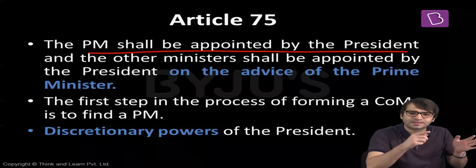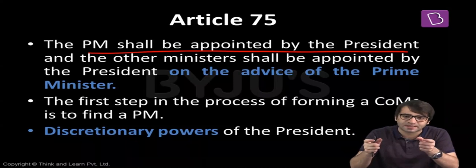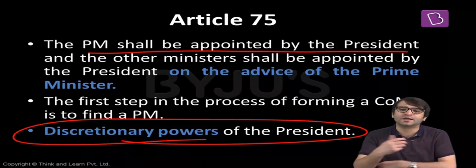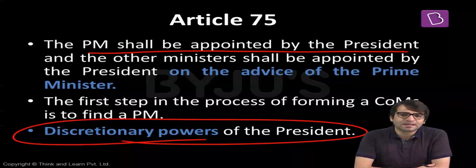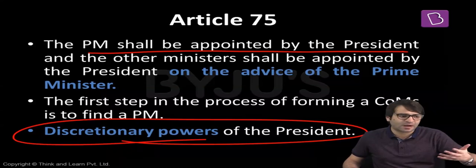Because once the Prime Minister is appointed, then on the advice of the Prime Minister, other members of the Council of Ministers can be appointed by the President. That means the first step is the appointment of the Prime Minister. And who this Prime Minister is, that's the discretion of the President of India. But I told you before, that does not mean the President can appoint anybody as the Prime Minister. In theory and in practice, normally the President appoints the leader of the party which won the election, which won a simple majority in Lok Sabha.